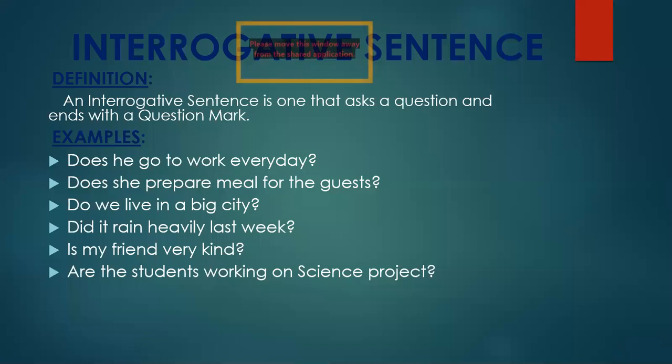Third one is the interrogative sentence. An interrogative sentence is one that asks a question and ends with a question mark. Remember this thing. The question mark is placed at the end of the interrogative sentence because it asks a question. You can see that I have changed the same example here. Does he go to work every day? I have placed the helping verb in the beginning to make the sentence interrogative.